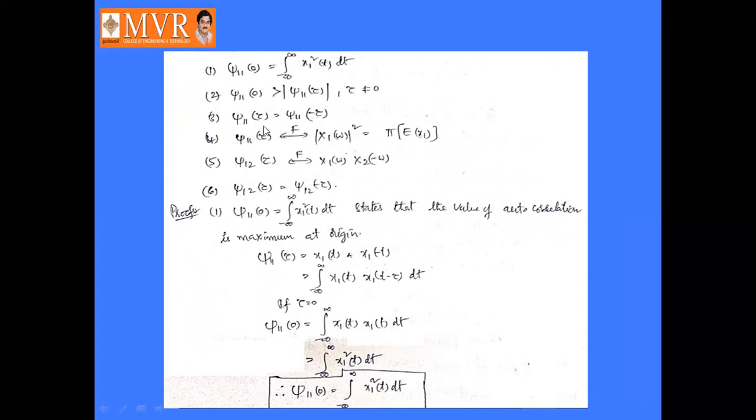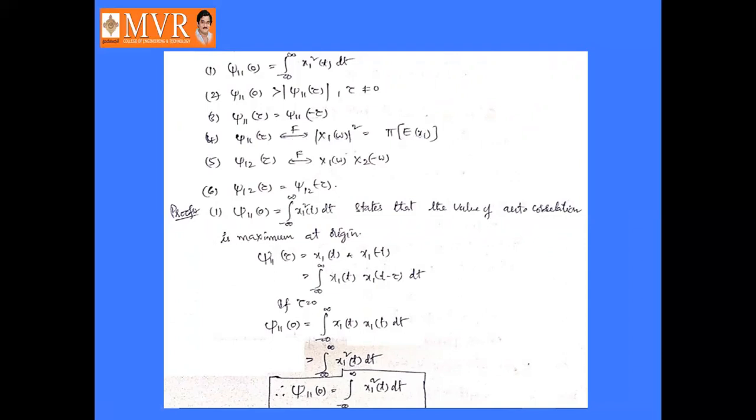Next, the third property is J11 of tau is equal to J11 of minus tau. It means that the autocorrelation function is an even function. Next, the fourth property is the Fourier transform of J11 of tau becomes mod X1 of omega square, that is, pi times the energy of the signal x1 of t, E of x1.